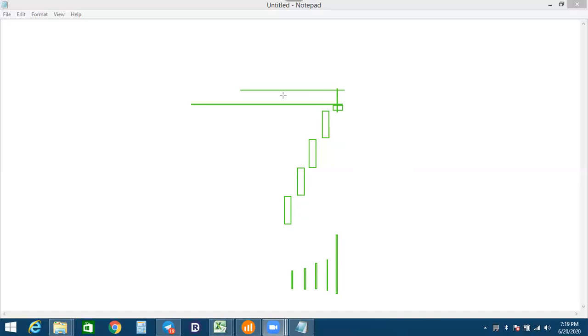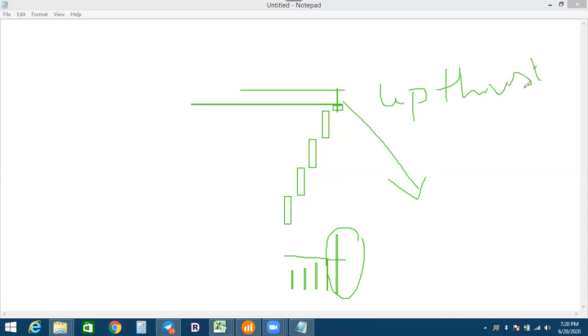Okay. So what is this? That is a candle which has ultra high volume compared to previous candles. The trend will change the direction. It's called the up thrust. That is up thrust. And before, when we were in the downtrend, we found this candle with the ultra high volume. That is a down thrust. Okay. Now clear?